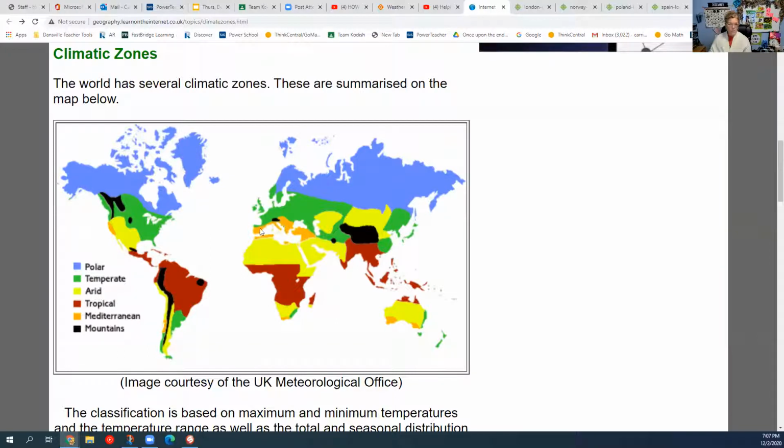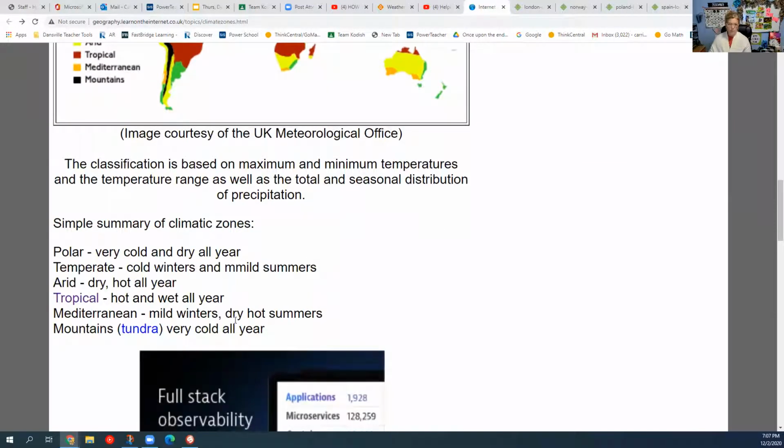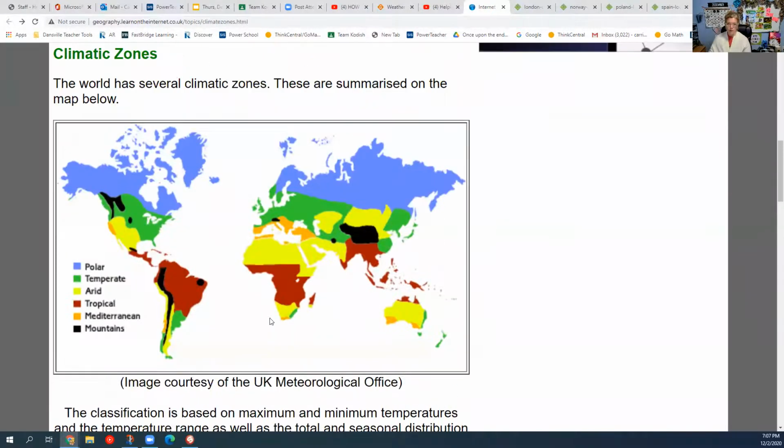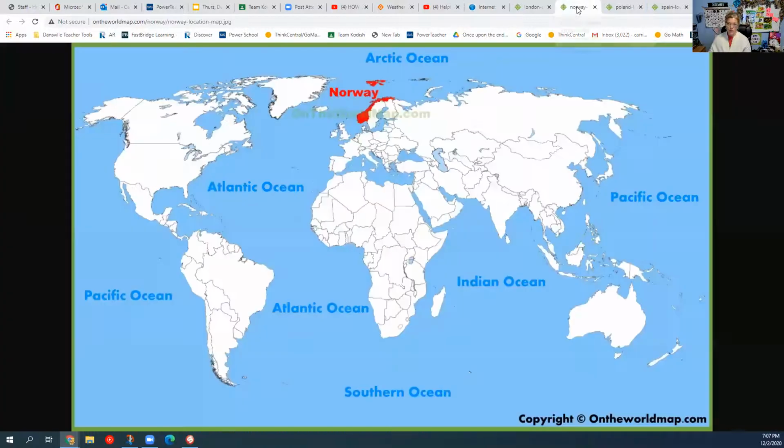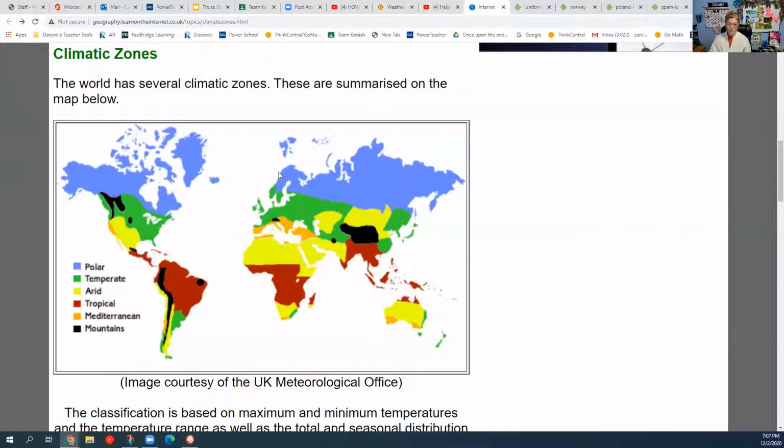Now let's look. Spain would be in the Mediterranean area, and Mediterranean means mild winters and dry, hot summers. If you're going in October, it's not too bad where Spain is. Now, up here by Norway, which is way up here, it's in blue. That means icy cold. So we could probably knock out Norway or Oslo.